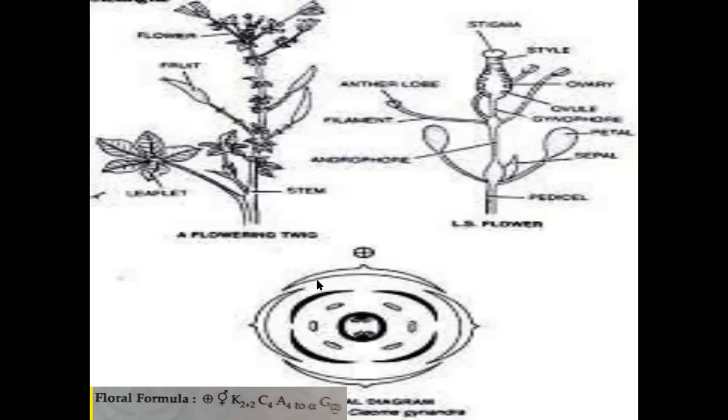Biperianth. Biperianth means perianth arranged in 2 whorls. Outer whorl called calyx, inner whorl called corolla. And heteroperianth. Heteroperianth means the perianth is divided into two colors: outer whorl green in color, inner whorl colorful, called heteroperianth. And actinomorphic. Actinomorphic means if the flower is cut in any longitudinal section, it can be divided into two equal parts from the center region.